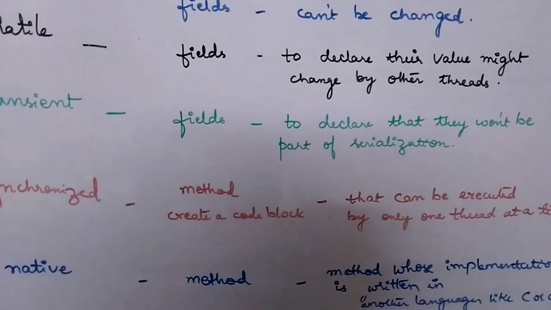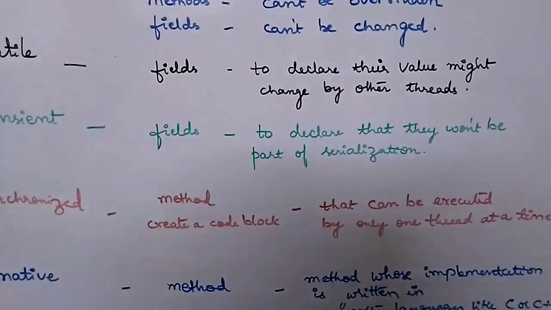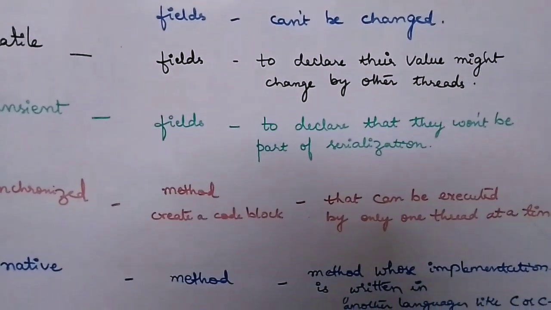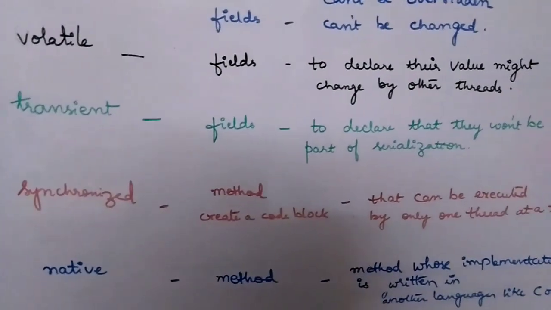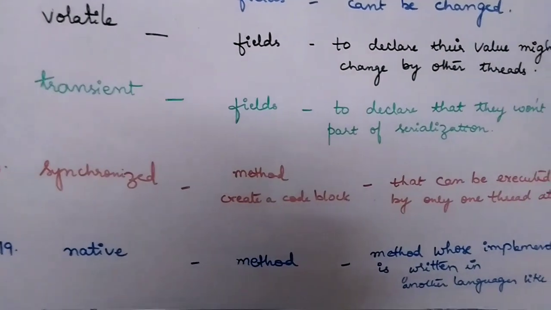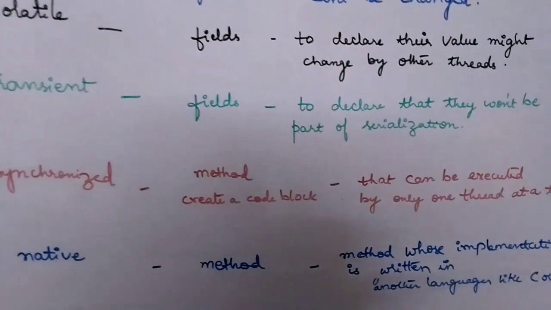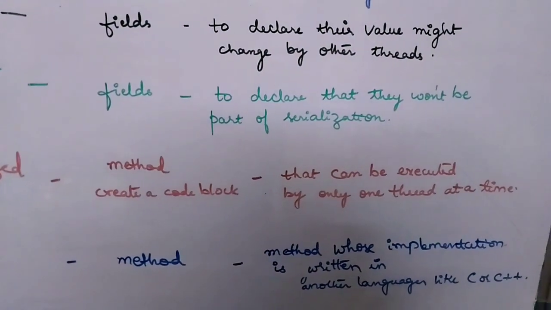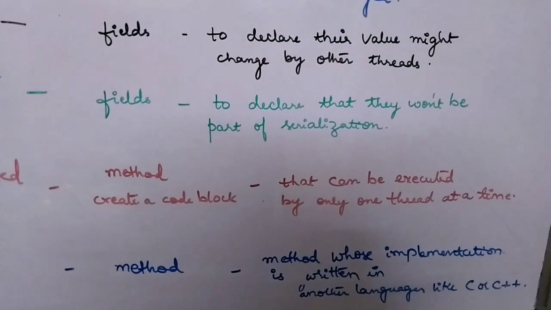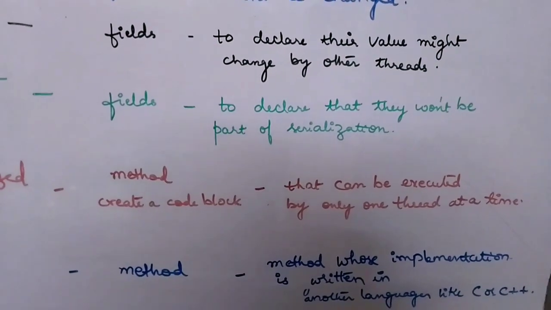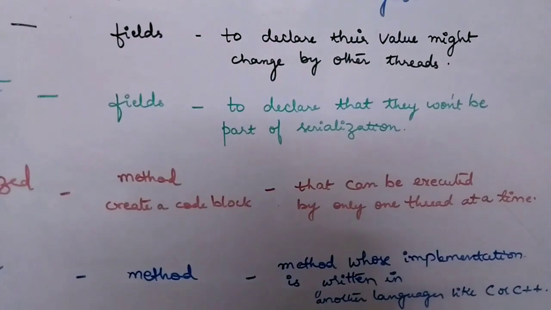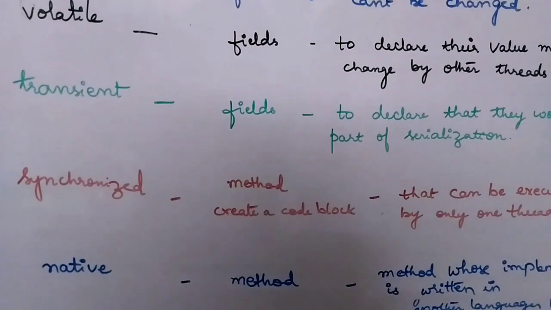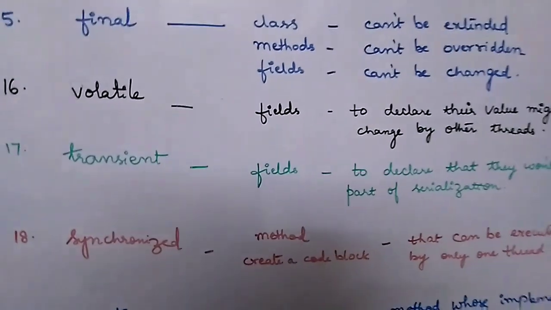This means that only one thread can enter into this synchronized block or synchronized method. So this is used in multi-threading. And the next keyword is native, which is associated with a method, which means that the method's implementation is written in another native language like C or C++. To indicate that, we will be writing the native keyword in front of the method.